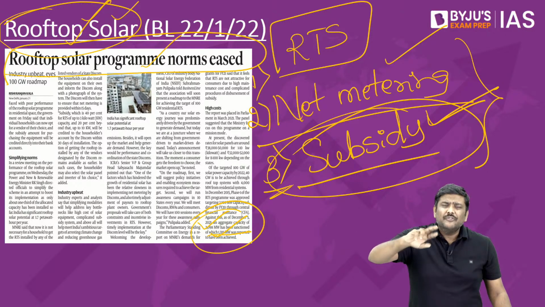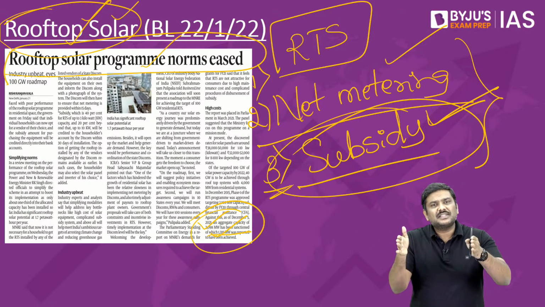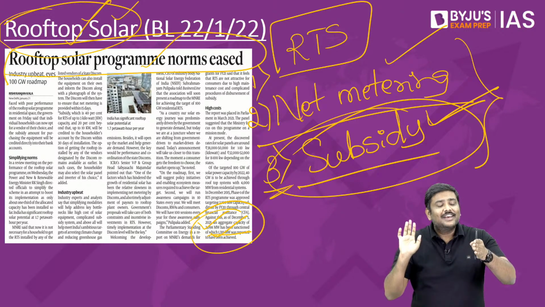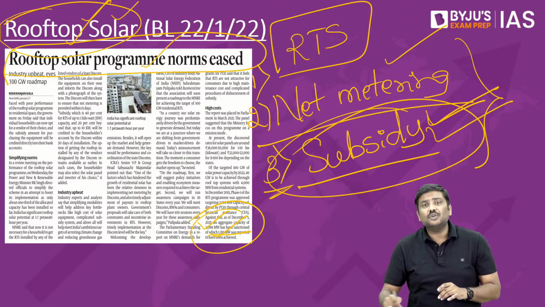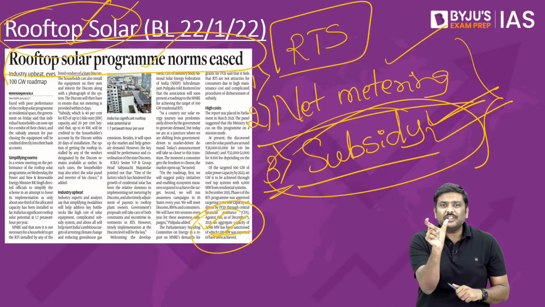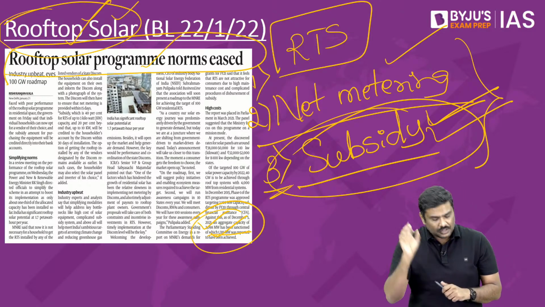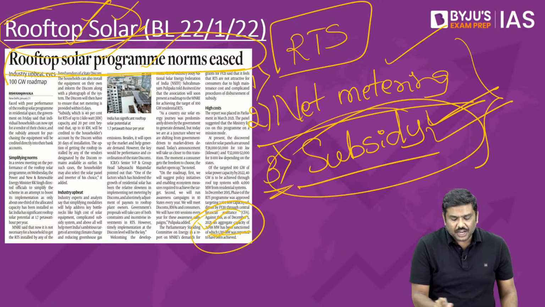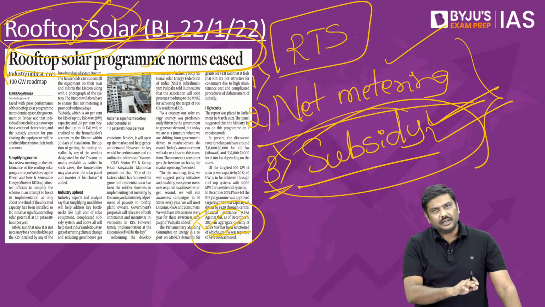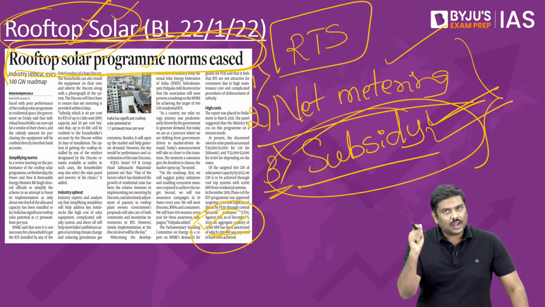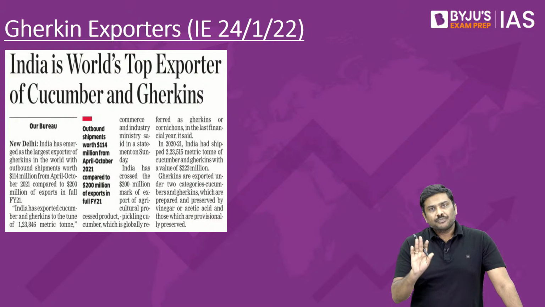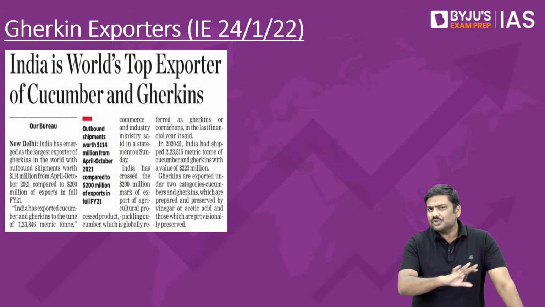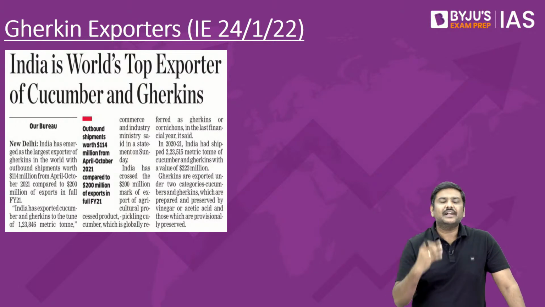Again, the subsidy varies based on the installed capacity, the subsidy amount will vary, right? So the amount of subsidy will be given to the customer or the beneficiary within the limited amount of time. So these are some of the very important changes that have been announced by the government in the context of rooftop solar program. Now the final article, nothing much to discuss here, just an updated information.